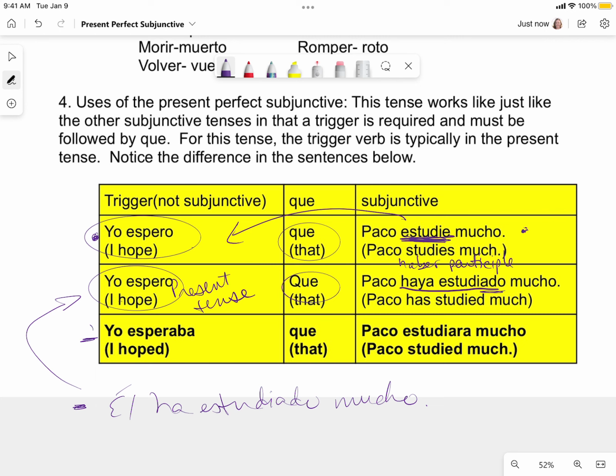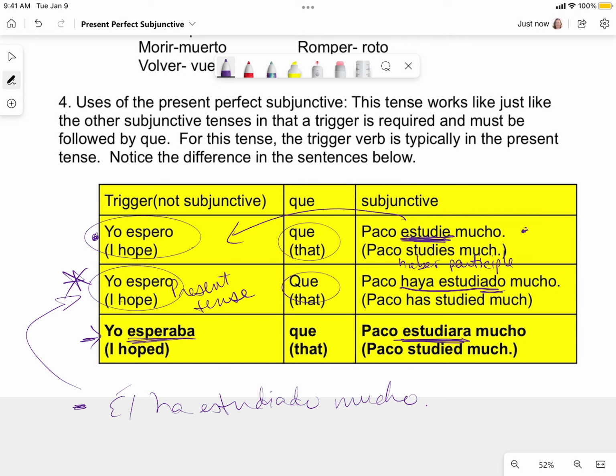So what's this one? You've already seen this also. This is the past subjunctive. I hoped that he studied. That was our past subjunctive that we learned in the previous chapter if you're in my Spanish class. Okay, so this is the one we're learning now. Same concepts follow. We still have the same structure. We have present tense in the independent clause. We have que, and then it sets off the subjunctive in the dependent clause. It's just now that we're doing the present perfect subjunctive in that dependent clause instead of the last chapter where we did the past subjunctive.